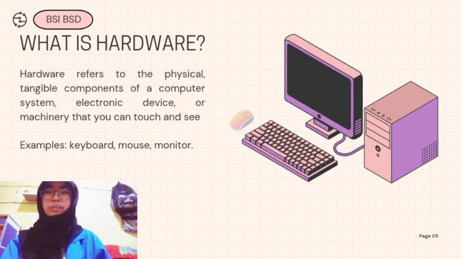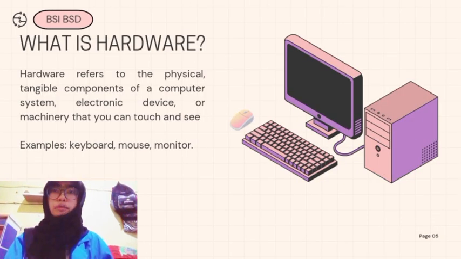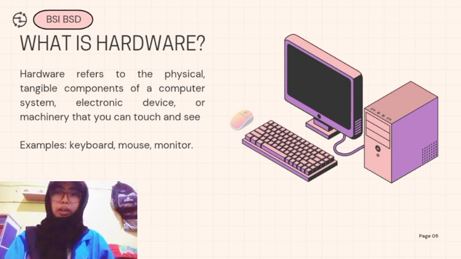After understanding the basic process, now let's focus on hardware. Hardware is the physical part of a computer that can be seen and touched directly. Hardware refers to all the physical components that we can directly see and use. These components help users interact with the computer system and support the operation of the computer.